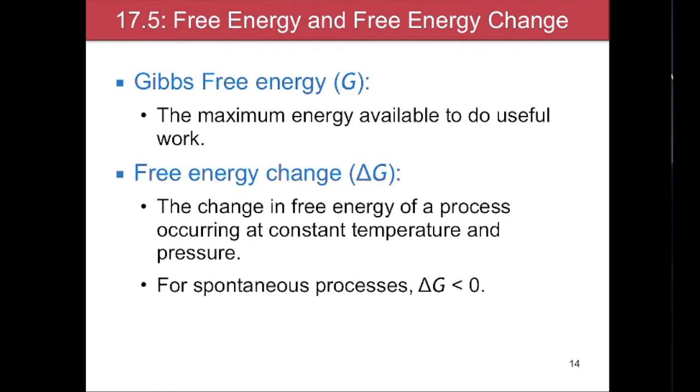We're not going to talk too much about the work part of this in this class, but the energy of this reaction, or the Gibbs free energy, tells us how much energy is available to do work. So how much energy is available to power your cell phone, how much energy is available to run your car. And the free energy change is the change in free energy of a process occurring at a constant temperature and pressure. And for a spontaneous process, delta G is going to be less than 0,